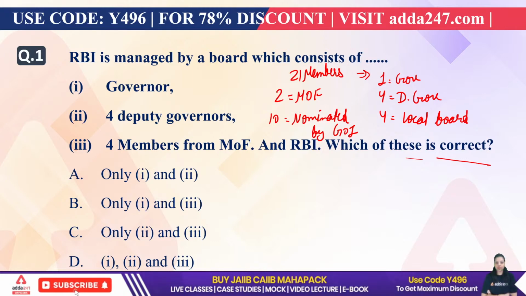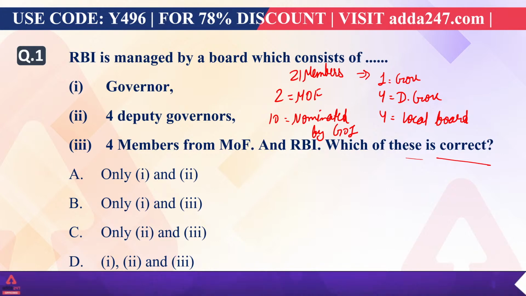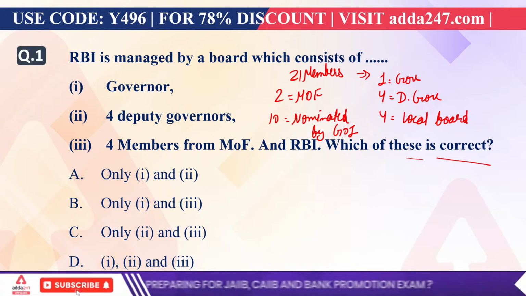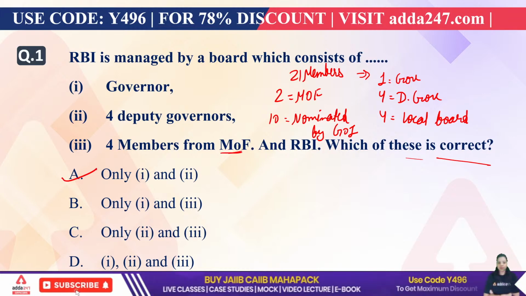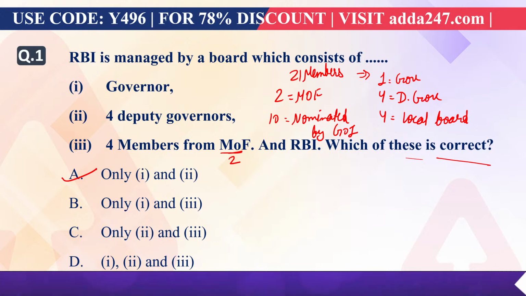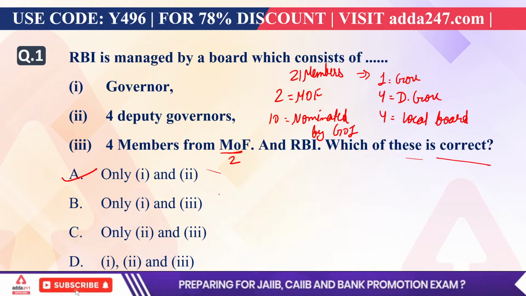So which of the following is correct? The right answer will be the first and second only, because there is 1 governor and 4 deputy governors. From the Ministry of Finance there will be only 2 members, not 4. So the right answer will be A, that is 1 and 2 are correct.